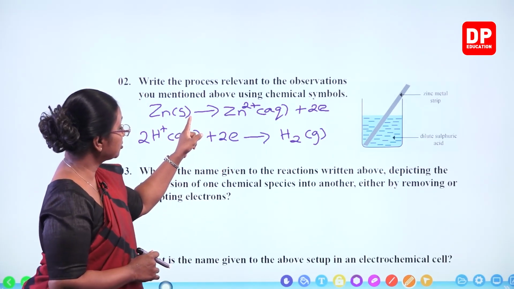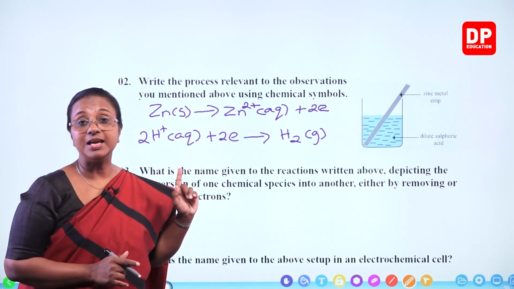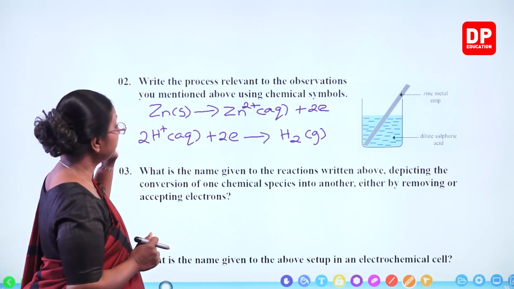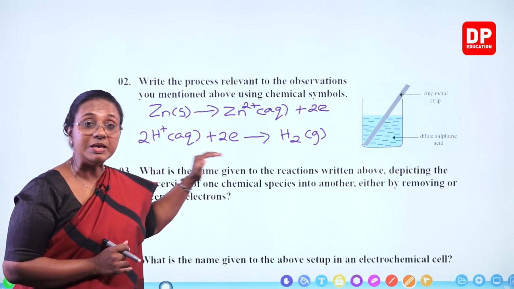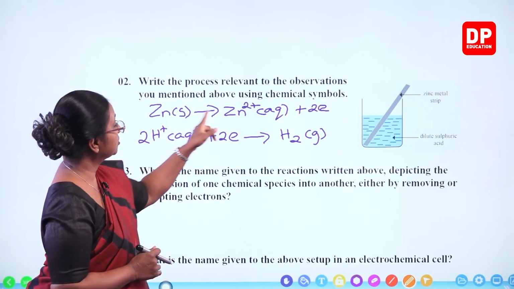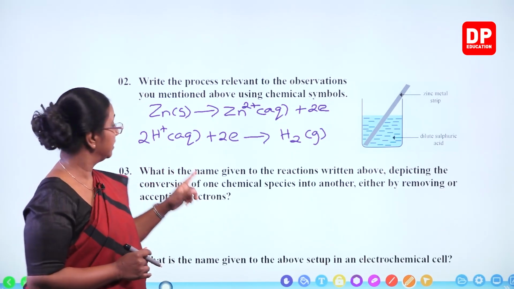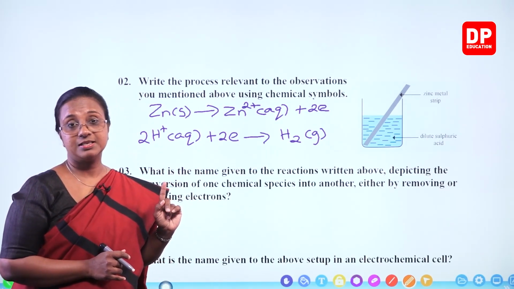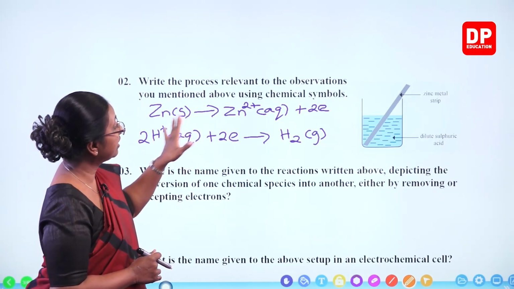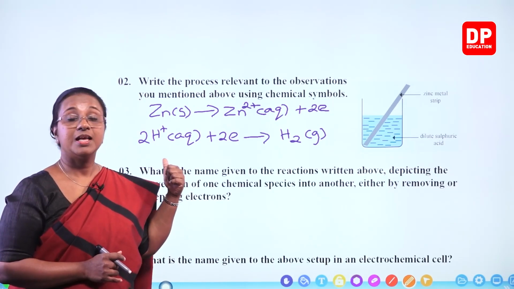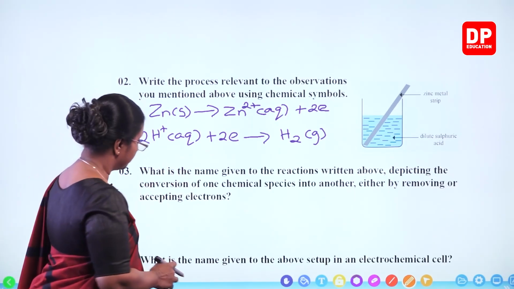So the electrons lost by zinc are taken up by H+ ions. Always, when an oxidation occurs, there should be reduction also taking place. So this gives rise to the dissolving of zinc. The second one, liberation of hydrogen gas. So those are the reactions relevant to the observations we wrote before. Is that clear, students?